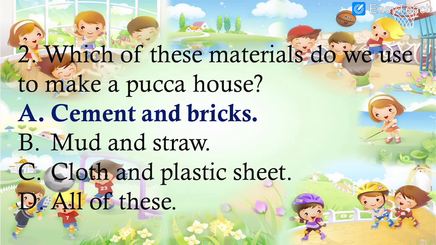That is the definition of pakka house. The houses which are built with mud, straw, cloth or plastic sheets are temporary houses, not pakka houses. So pakka houses are made with these two things, that is cement and bricks.